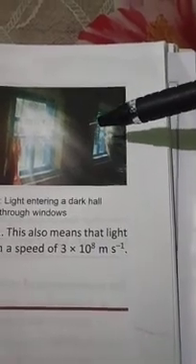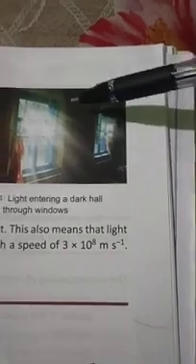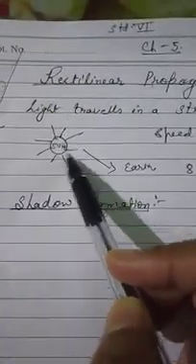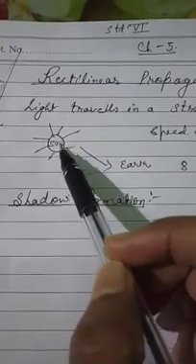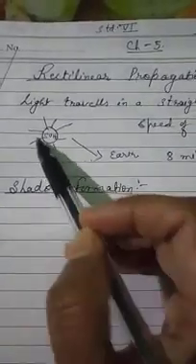One more example: if you observe a beam of light coming from the headlights of a car, you will notice that light is traveling in that case also in a straight line. Similarly, sun rays reach the surface of the earth through a straight line path.